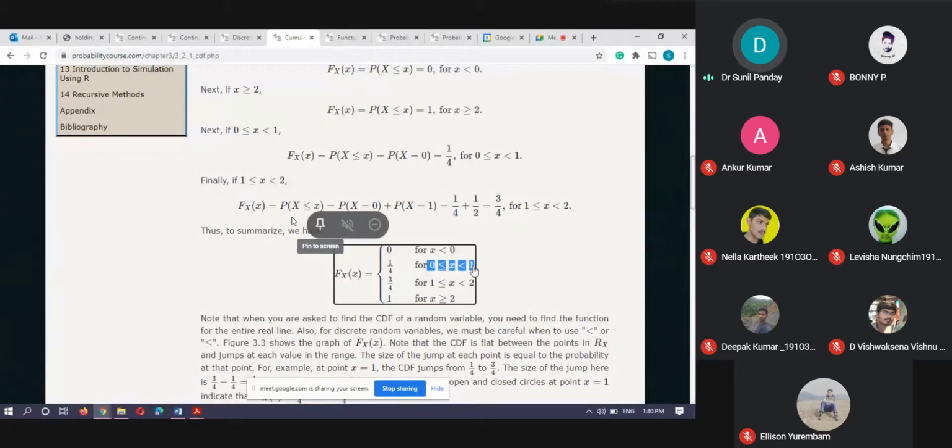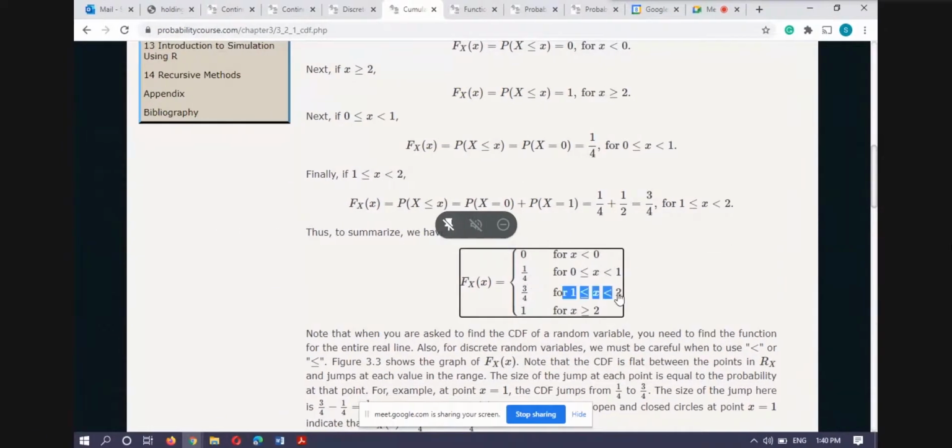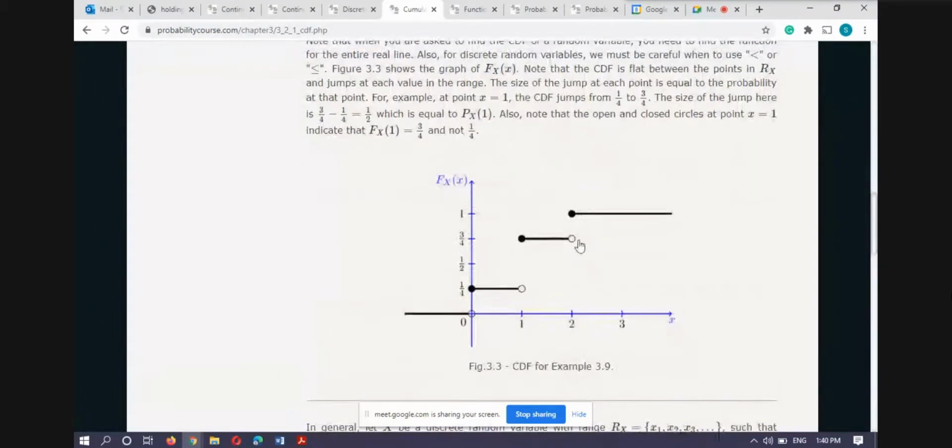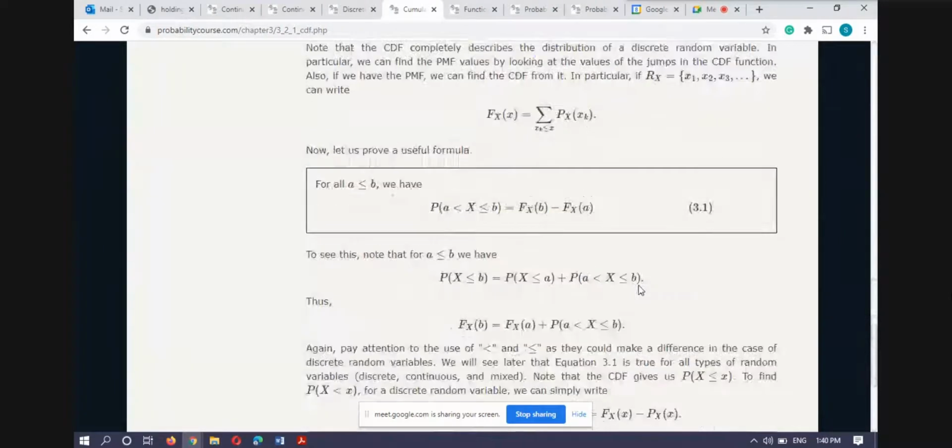So you have calculated your distribution function: for x less than 0, it is always 0. If your x lies between 0 to 1, it is 1 by 4, from 1 to 2, it is 3 by 4, and greater than or equal to 2, it is 1. And this is the graph of your distribution function. When x is less than 0, it is 0. For any x from 0 to 1, it is 1 by 4. Any x between 1 to 2, it is 3 by 4. And any x greater than or equal to 2, it is 1. Then this result I already proved and I will use it also later, so you have to remember this one.